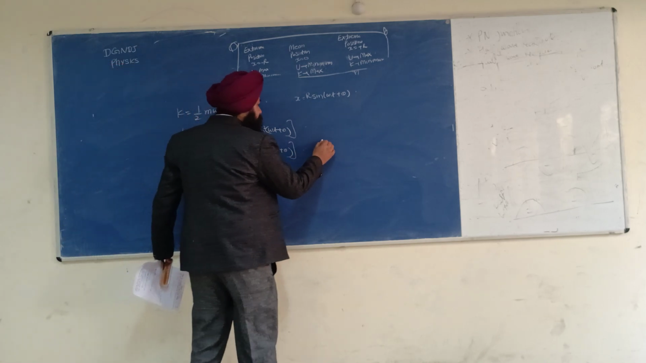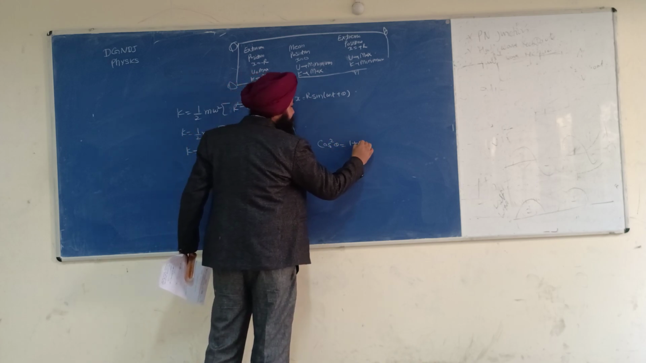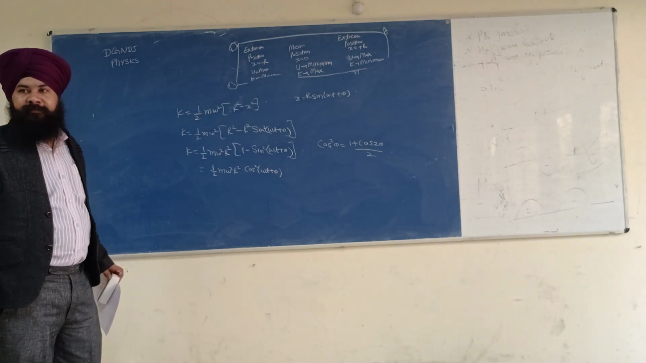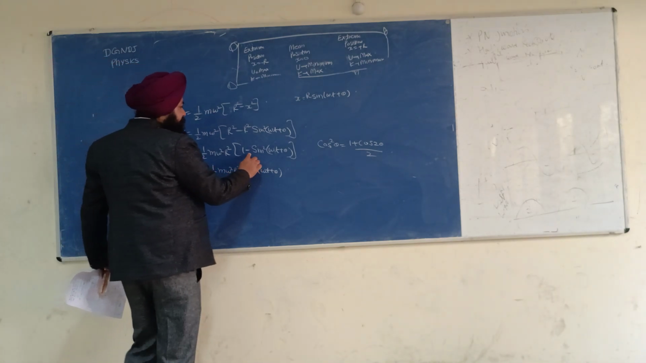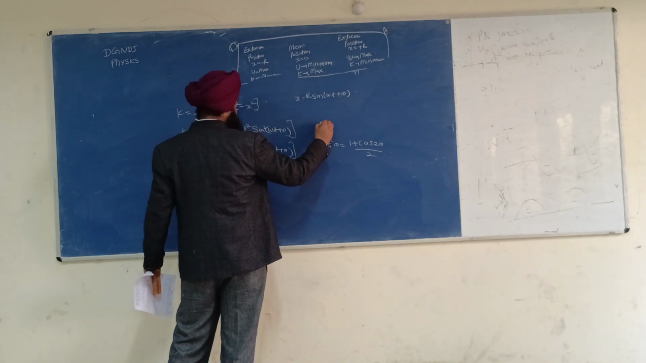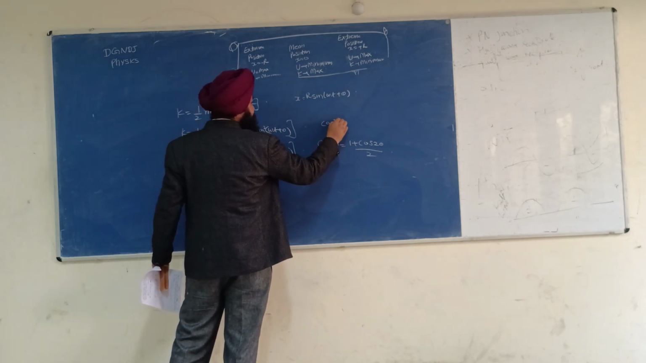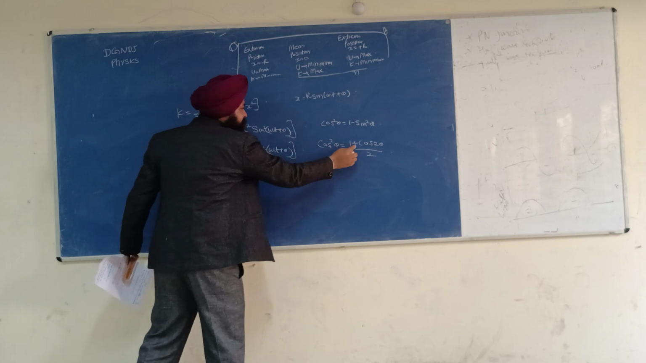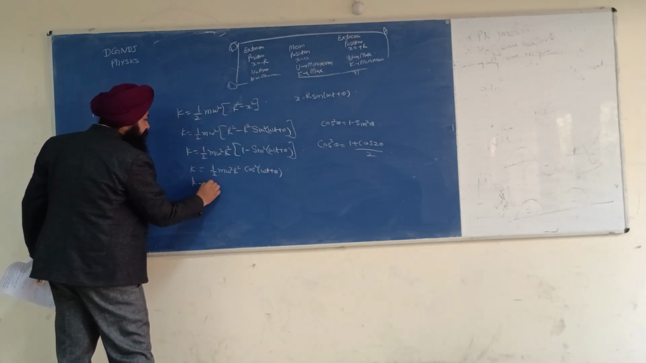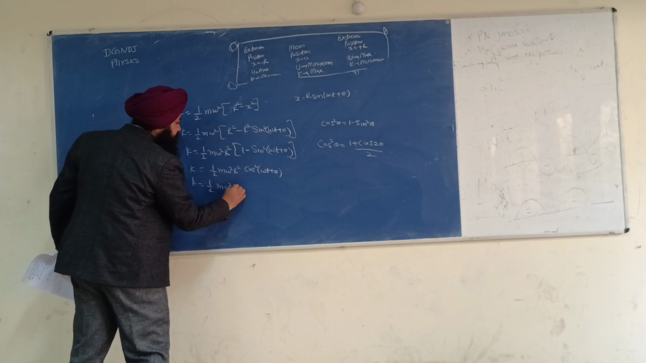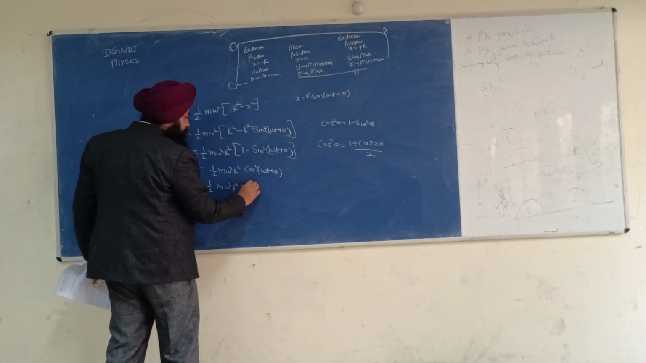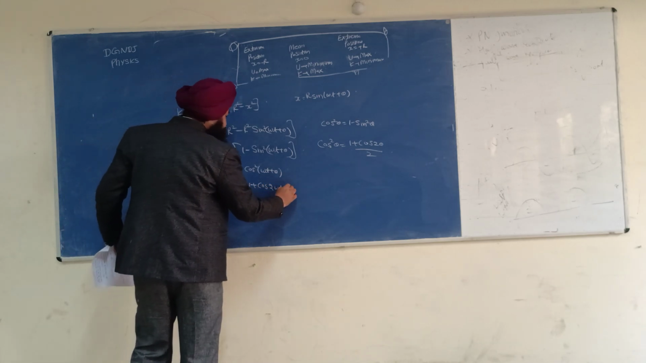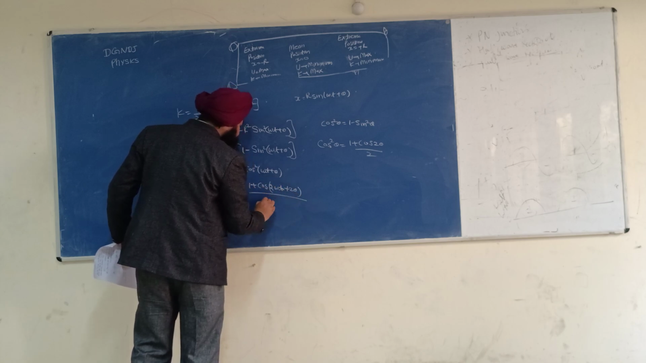And there is a relation cos square theta is equal to 1 plus cos 2 theta upon 2. This is the formula for trigonometry. Okay, so I will use it here: sin square theta is equal to 1 minus cos 2 theta upon 2. So I have used this formula here, and now I will use this formula. So k is equal to half m omega square r square, 1 plus cos 2 omega t plus 2 theta upon 2.